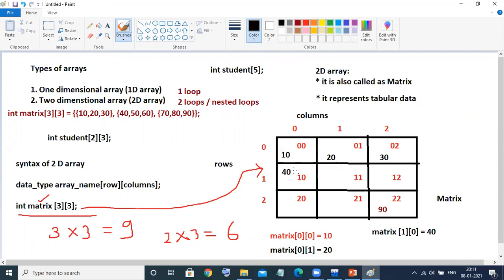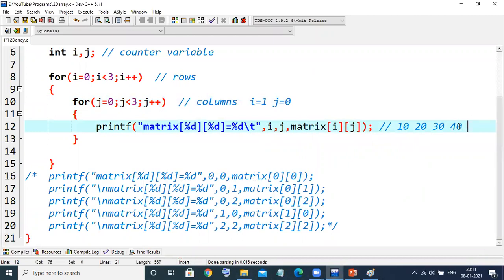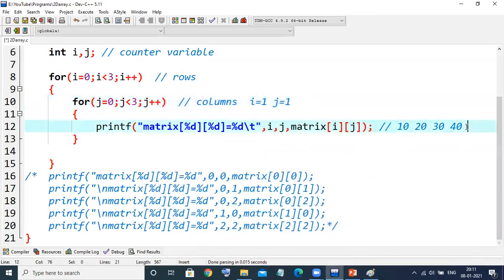That means this 40 value. Second row, first column. So it will print what? 40 here. Yes or no? Now again, the inner loop is executed. J is 0, it will become 1. It will print 1, 1. 1, 1 means what? The middle value, this one, the 50 value. It will print a 50 here.